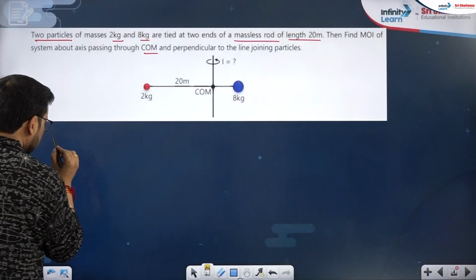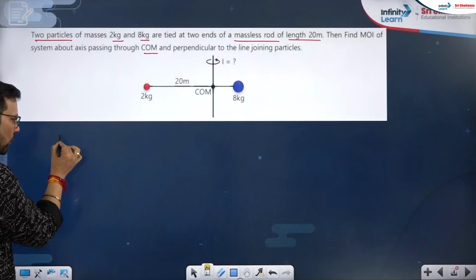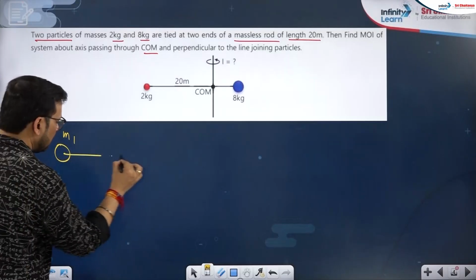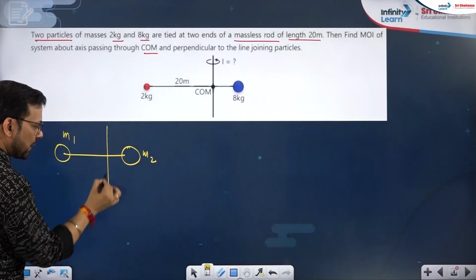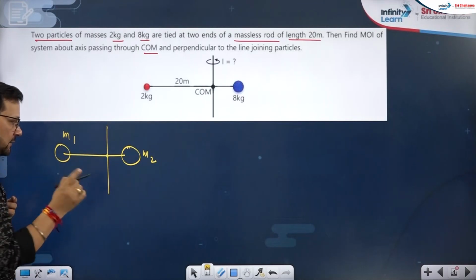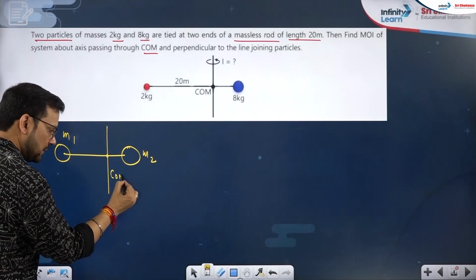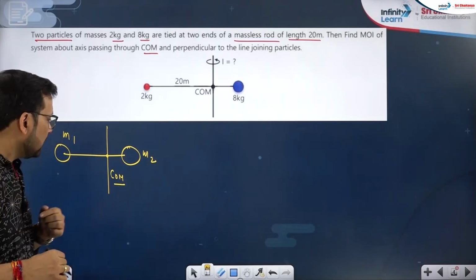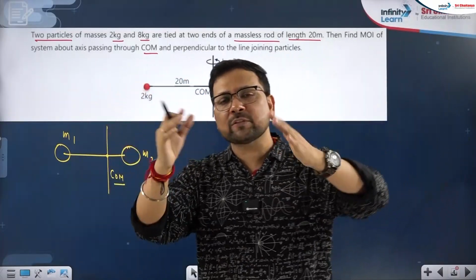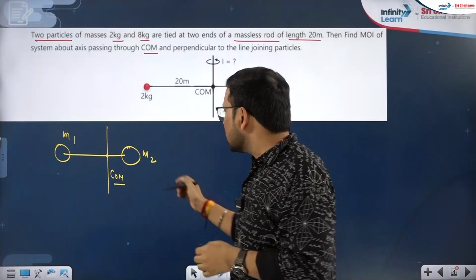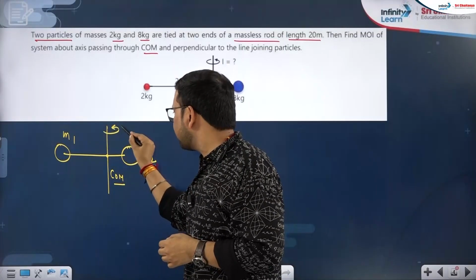See, in the objective approach, if I have one mass m1 and then another mass m2, and the axis is passing not through the midpoint but through the center of mass. Masses are different, so the center of mass will not be at the midpoint.